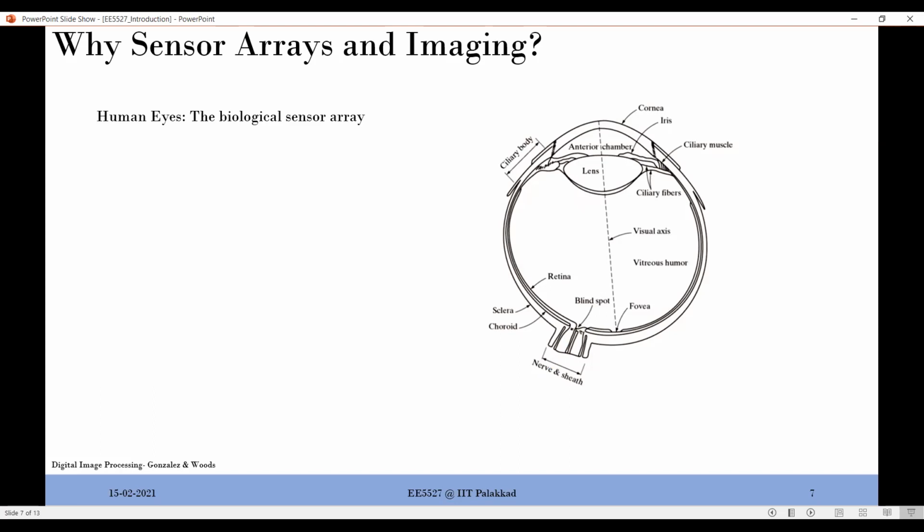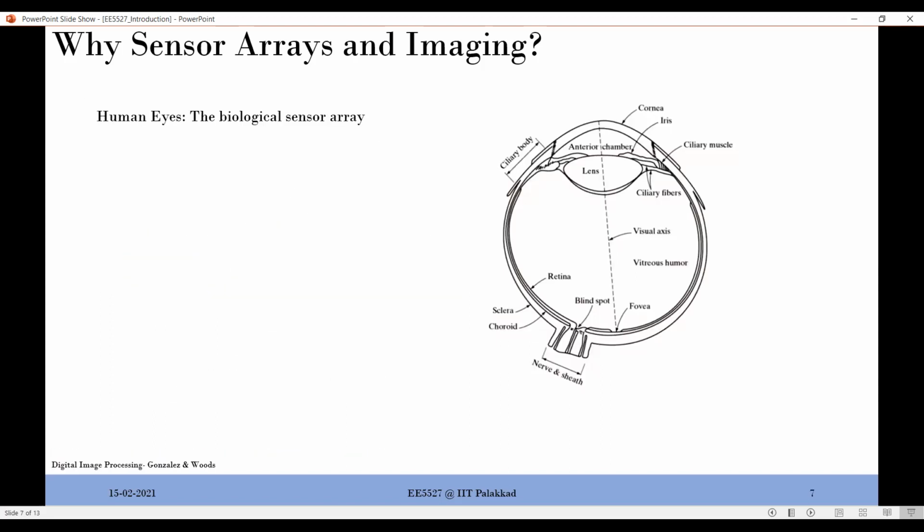And you don't have just one of them, you have two of them, right? So each eye is something like an array of sensors, not just one eye. So two eyes, two arrays of sensors that you have. And we already discussed what is the capability if I have two arrays of sensors, right? That's much more than what we can imagine. So coming back to what I wanted to convey here, it all started from the human eyes, and then people have come up with different concepts. Let's go to the next one.